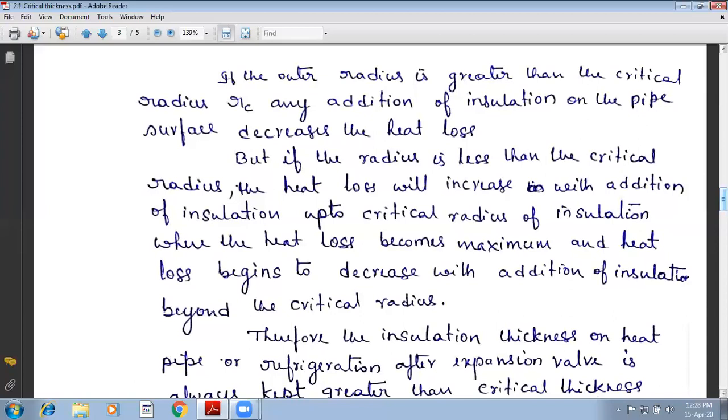That insulating material, if you consider the radius of the outer insulating material, it should lie well within the critical radius. If it lies above the critical radius, the heat transfer will decrease, which is not in favor of current carrying wires.